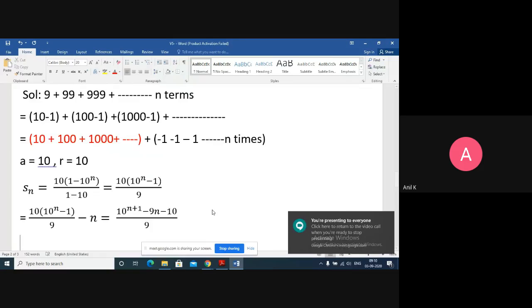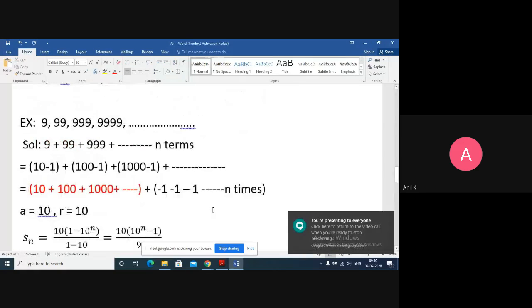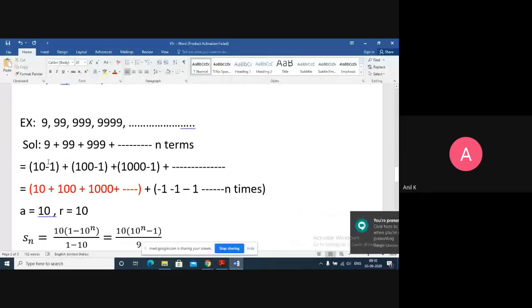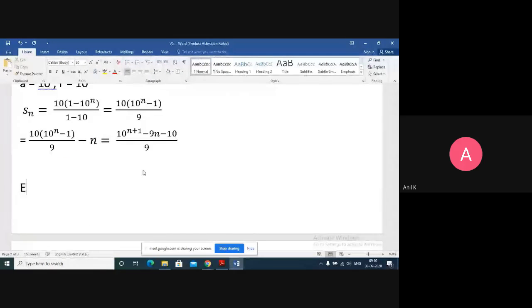There is another type of question also. This is 9. So 9 is just 10 minus 1, 100 minus 1, 1000 minus 1, we can write. But if I consider another example, something similar to this, 7, 77, 777, 7777, and so on. So what should I do?